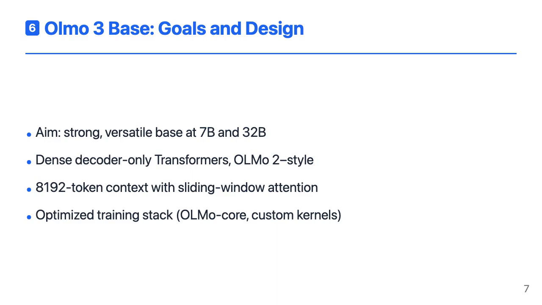Olmo 3 Base is designed to be a strong general-purpose foundation. Architecturally, it's a dense decoder-only transformer, closely following Olmo 2, but scaled to 7B and 32B parameters and upgraded for longer context. Pre-training and mid-training use an 8,192 token window, with sliding window attention in most layers to keep compute and inference costs manageable. Training runs on the Olmo core codebase, which uses PyTorch compile, custom attention and LM head kernels, and asynchronous logging and checkpointing to reach respectable hardware utilization on H100s.